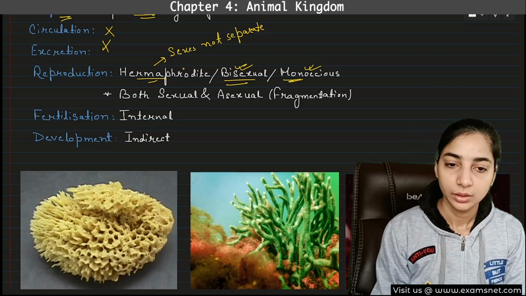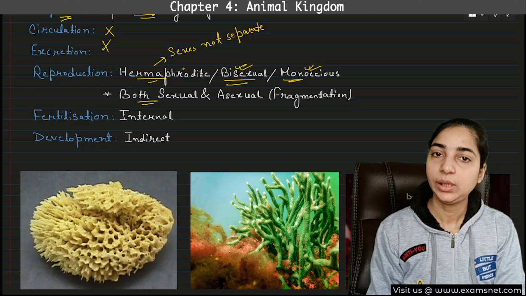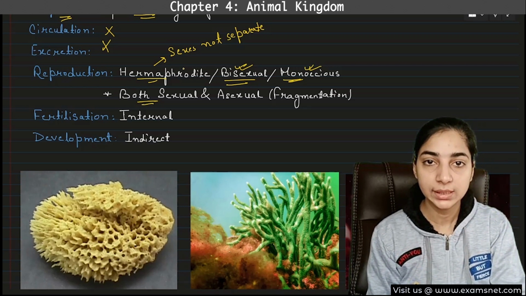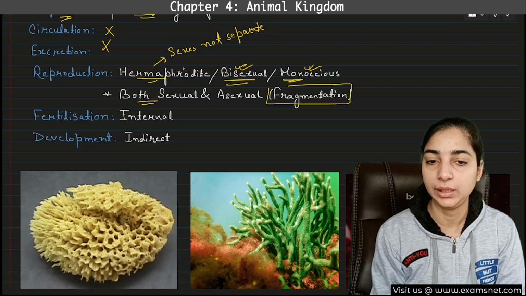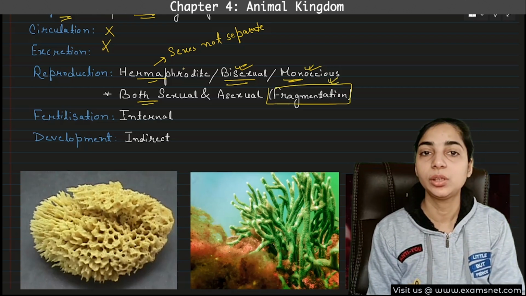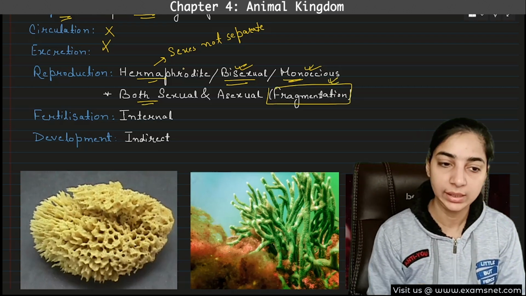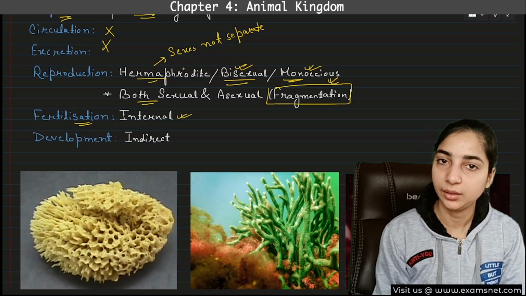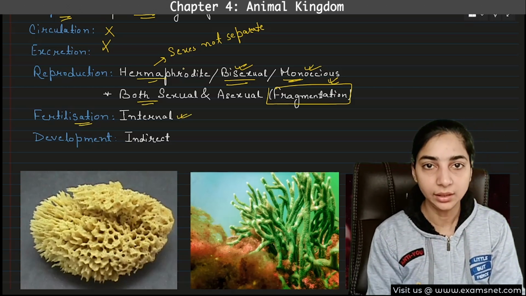Okay. And both sexual and asexual type of reproduction can take place. If asexual reproduction is taking place, then it is mostly fragmentation. Which type of asexual reproduction takes place? Fragmentation takes place. What about fertilization? Fertilization is internal. That means it takes place inside the body.